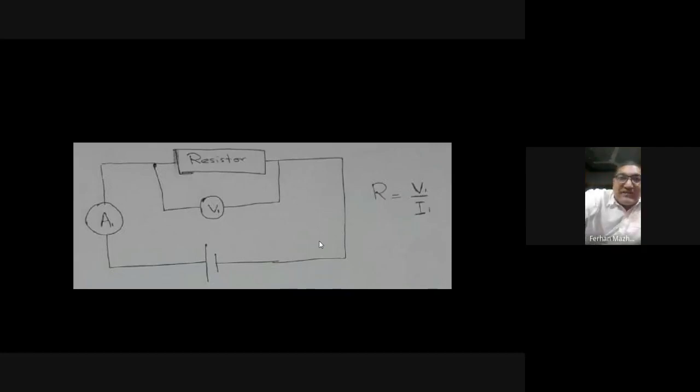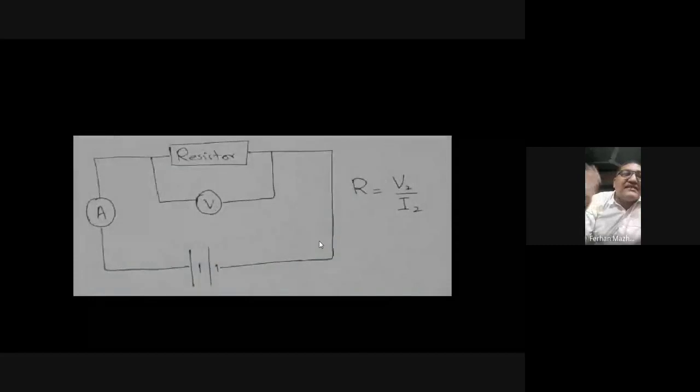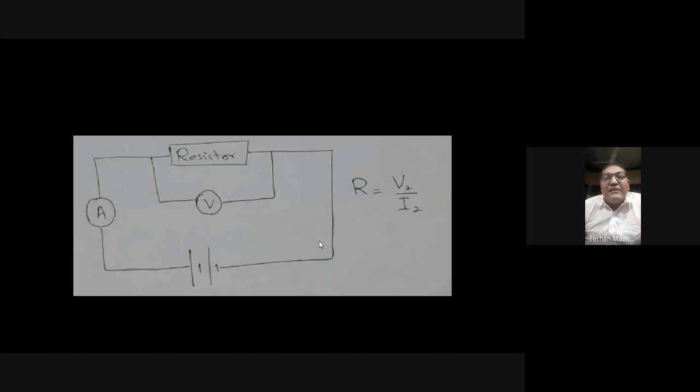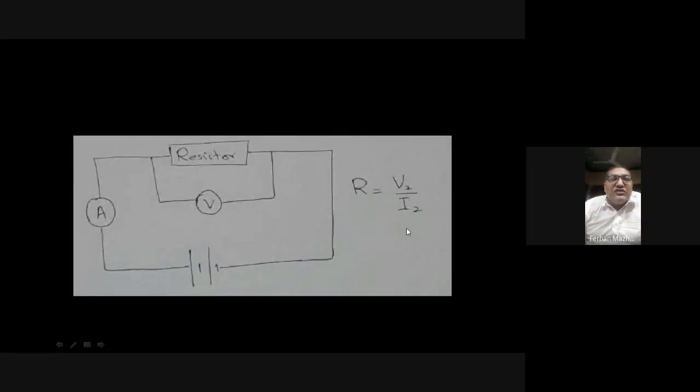Here I have connected a single cell, and here I have connected two cells to change the value of the voltage and the current. To your surprise, if the same resistor is used in both these diagrams, whatever the reading here, V1 by I1, the same will be the reading here, V2 divided by I2. We have changed the EMF of the battery. The current value will change, the voltage value will change, but for R you will get the same thing. So these are the points which we have learned up till now.